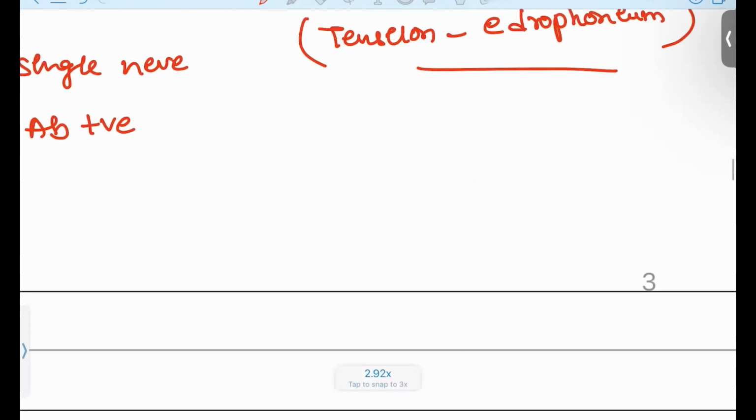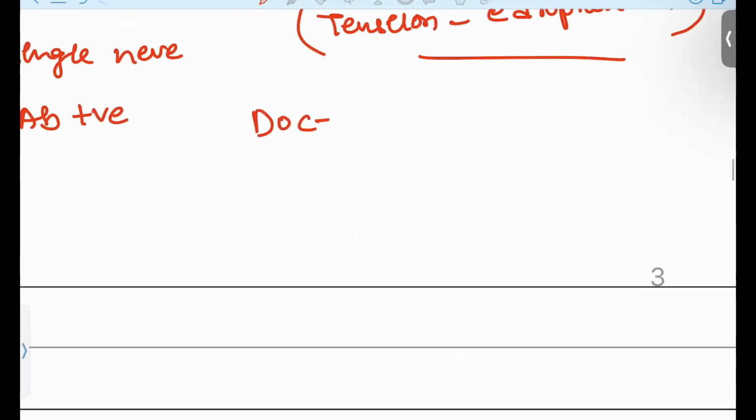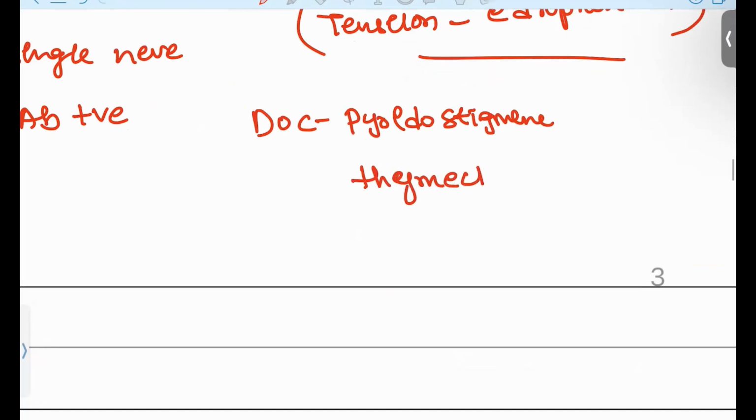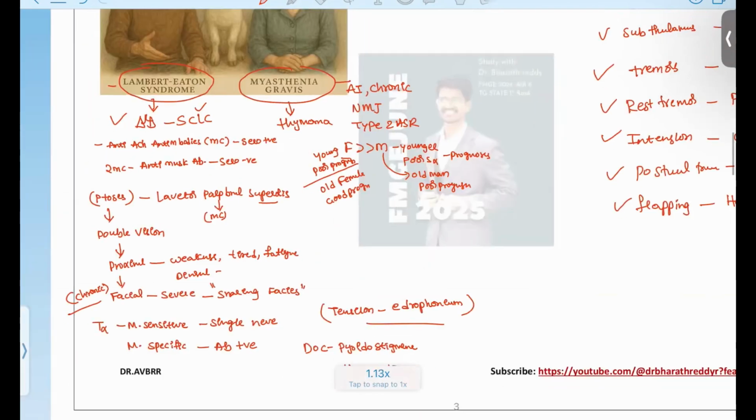What is the drug of choice for myasthenia gravis? Yesterday we discussed in pharmacology, pyridostigmine. And you can do a thymectomy to decrease the symptom progression. This is your myasthenia gravis overview.